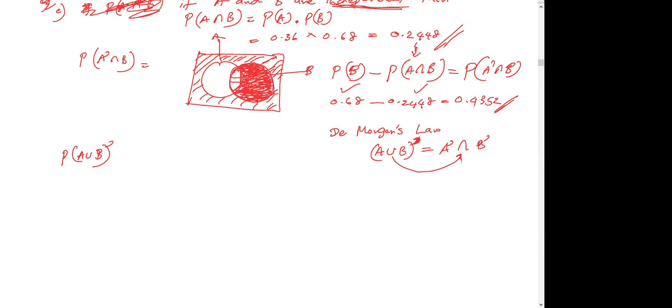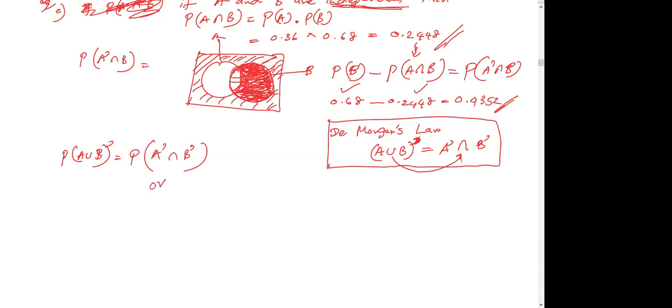There is another one very similar to this one, also called De Morgan's law. So you can use this result: probability of A dash intersect B dash. Or, since this is a complement, you can consider it as a total probability.